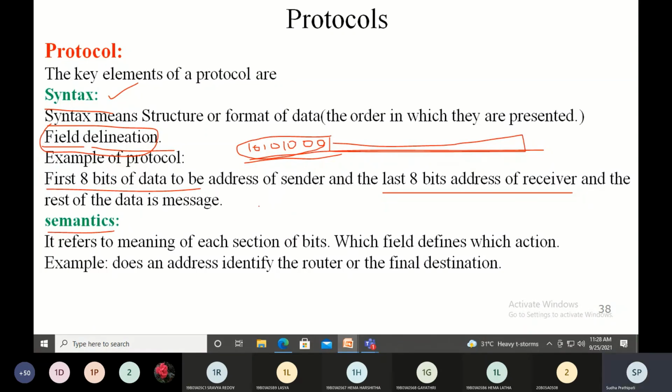That's why I said the source and the destination need to agree upon the protocol.